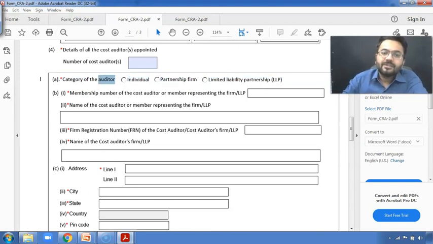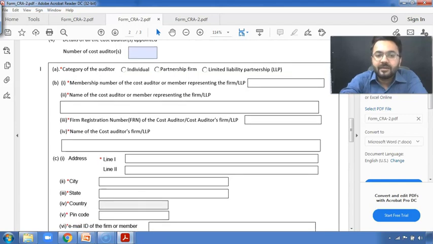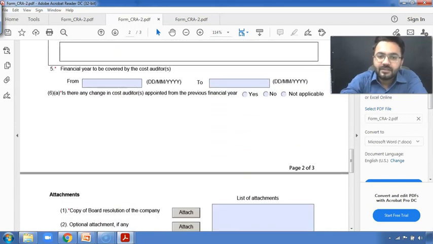Apart from that, you are going to mention here the category of the cost auditor. Is it an individual or a partnership? Is he running an LLP? His firm and registration details, everything is going to be there.